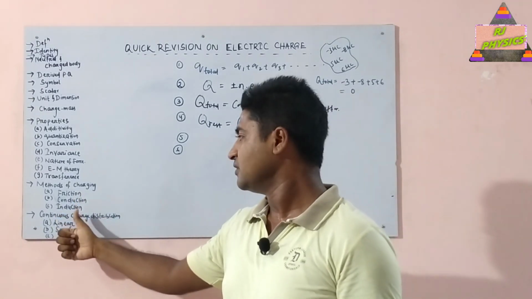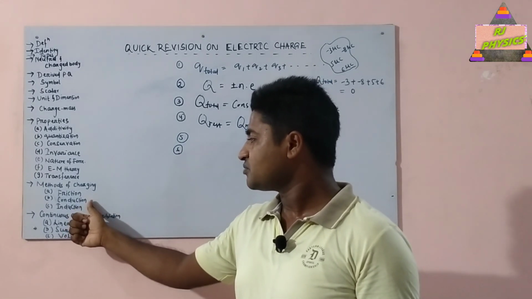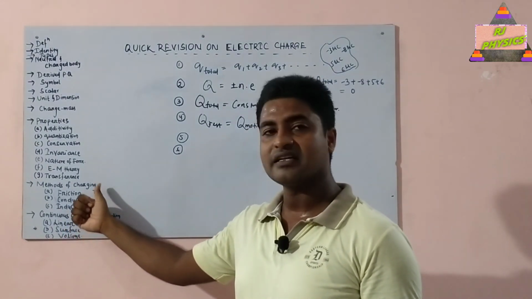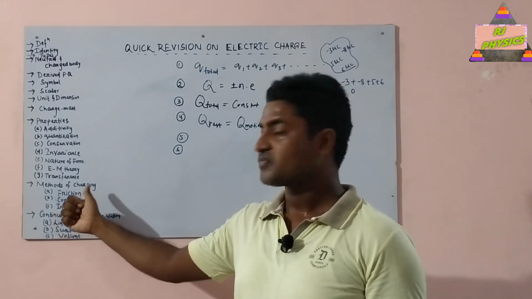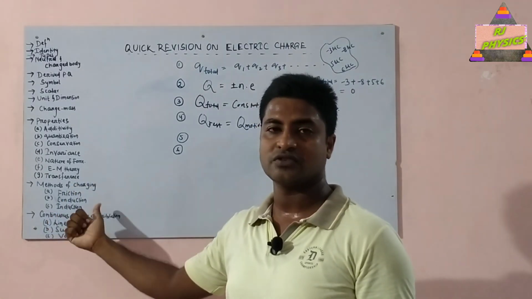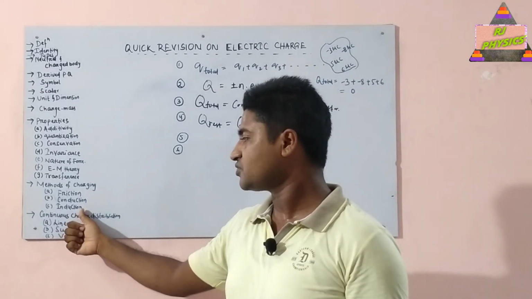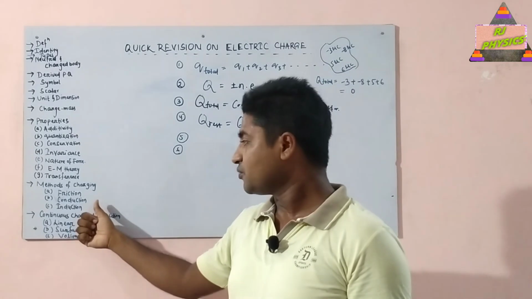Next, there is a second method in which a neutral or an uncharged object can be charged just by putting it in direct physical contact with a charged object. Such a method of charging an uncharged body by putting it in contact with a charged body is known as what? Conduction.